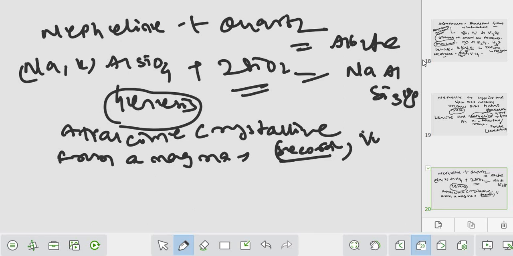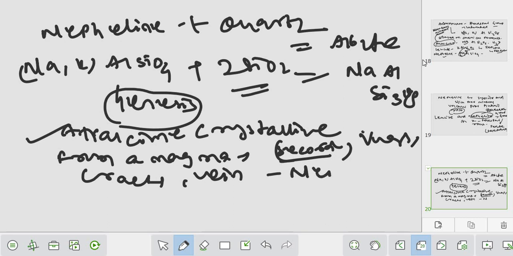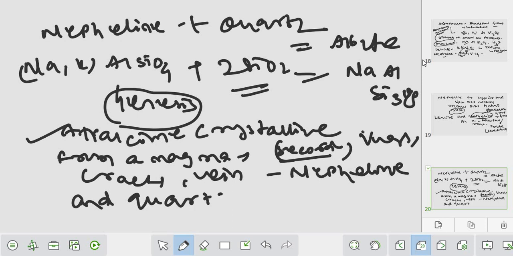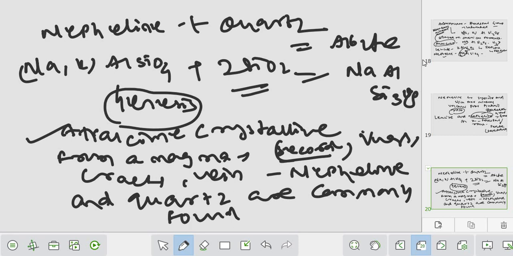It forms in the vugs form, है ना, cracks पे मिलता है, veins पे मिलता है. But when an alkaline crystallizes, okay, it is associated, nepheline and quartz are commonly found, or maybe you can say associated with the analcime.